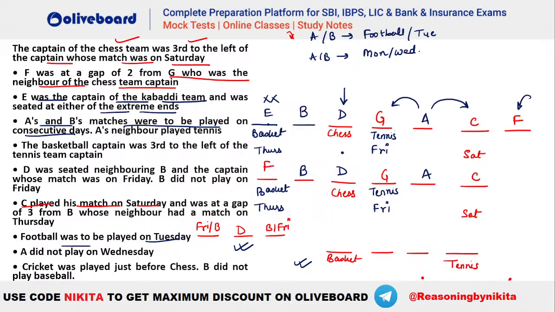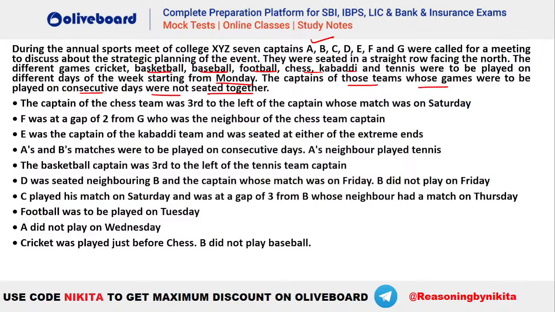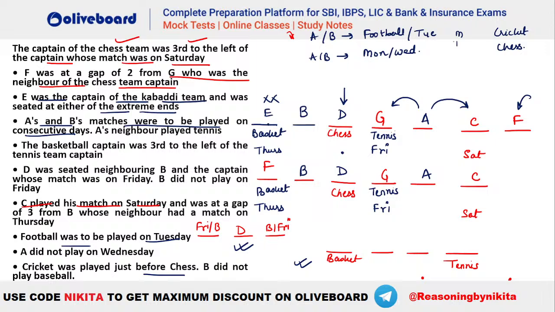Now let's see what else do we have here, right? Let's check what is the situation here. ठीक है? चलो, तो ये वाला situation बन रहा है in the second case here. So whatever is remaining, let's quickly try to place. Now cricket has to be played immediately before chess, right? So we do not know which is the day here for chess. Cricket has to be immediately before chess, right? That is also a situation. So now we know that the days here are what? It is starting from Monday onwards, right? It is starting from Monday or Sunday? Monday, right? So that means first is Monday, then we have Tuesday, then Wednesday, Thursday, Friday, Saturday and Sunday, right? So these are the days here.